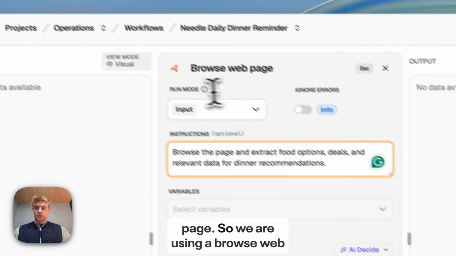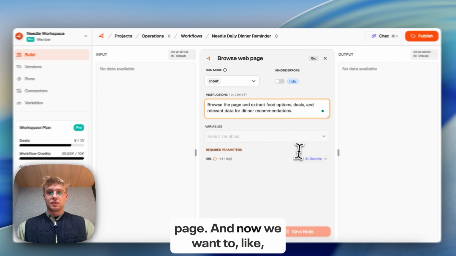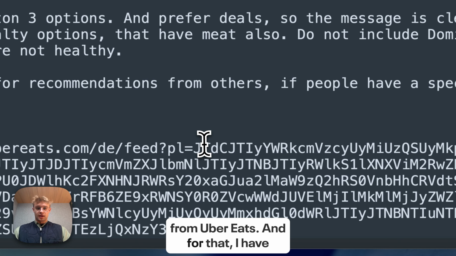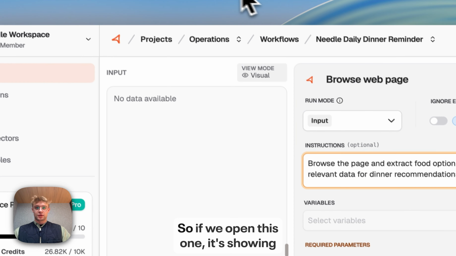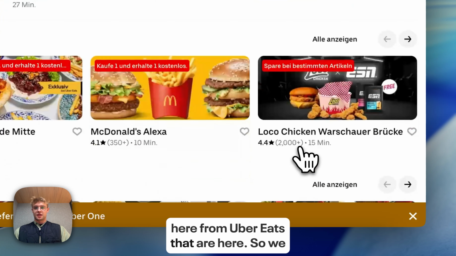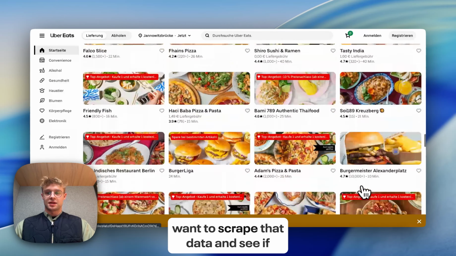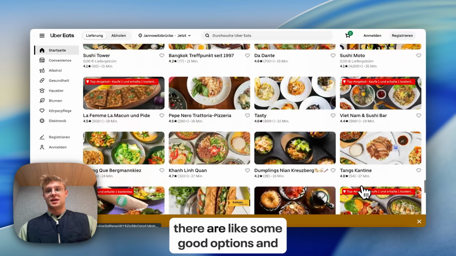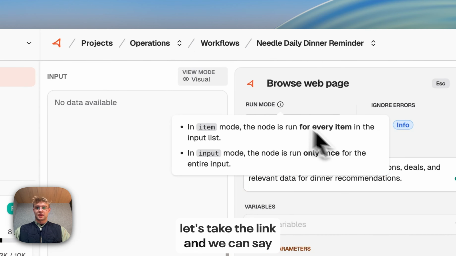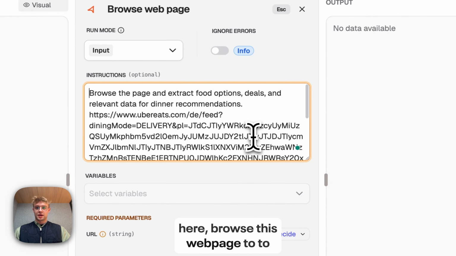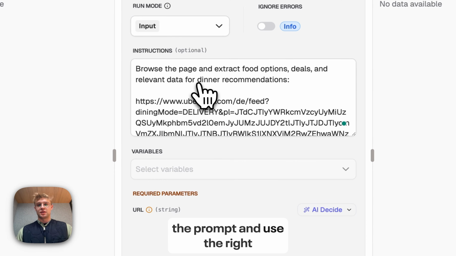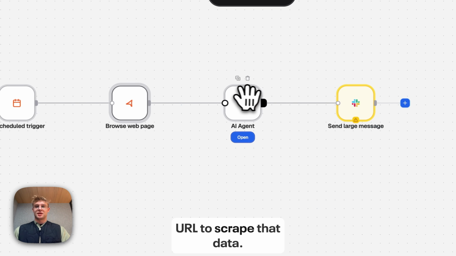Browse the page. So we are using a browse web page node. And now we want to browse some food recommendations from Uber Eats. For that I have taken a link. If we open this one, it's showing some recommendations from Uber Eats. So we want to scrape that data, see if there are some good options, and feed these options to our agent. So let's take the link and say, browse this web page, to our browse web node. It will take care of the prompt and use the right URL to scrape that data.